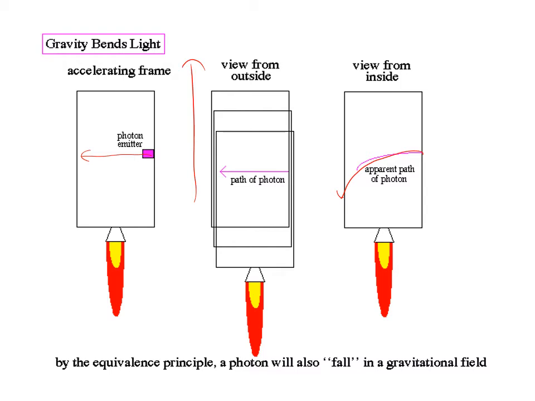Now, every experiment that you do inside an accelerated box has to give the exact same result in a non-accelerated box, which means if you had a box sitting on a planet, gravity's pulling on it, which means that light going across would also get curved down. So that means when you have a flashlight or a laser or something, light actually is bent. The path is not really a straight line because it's bent by the presence of gravity. But wait, we know that light always travels in a straight line.